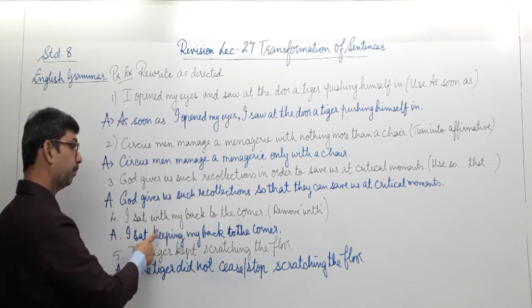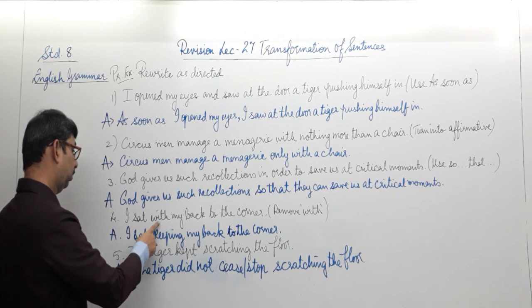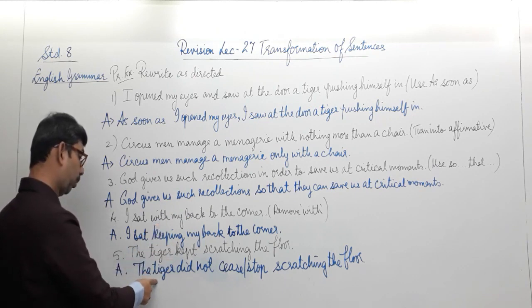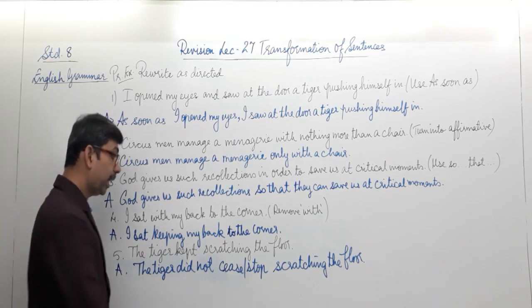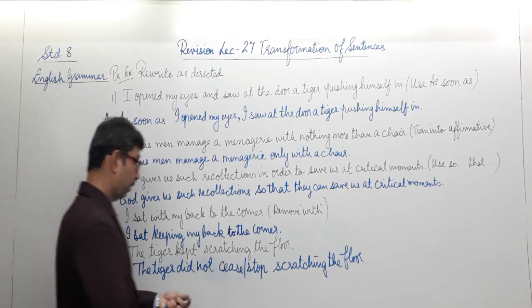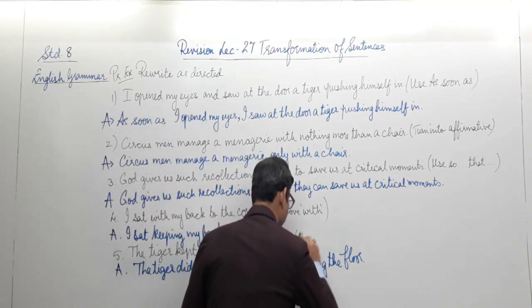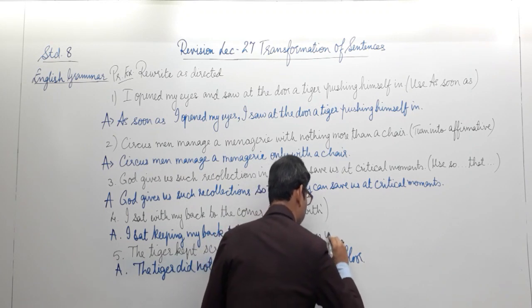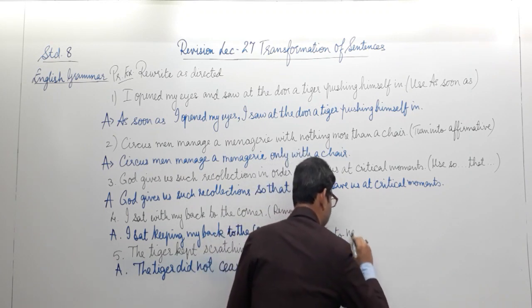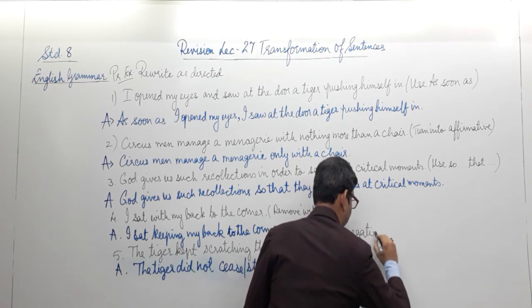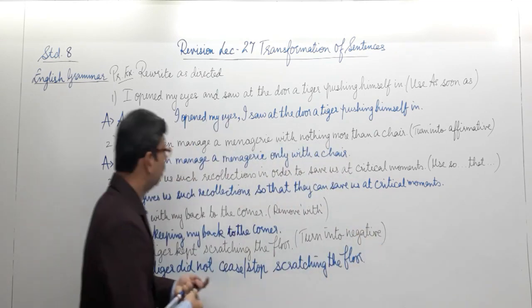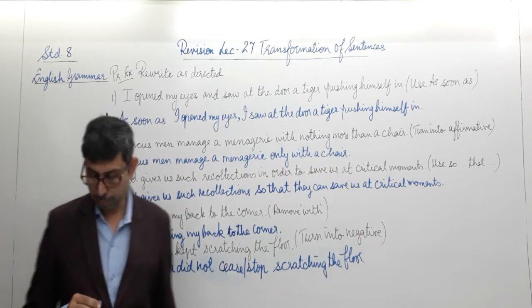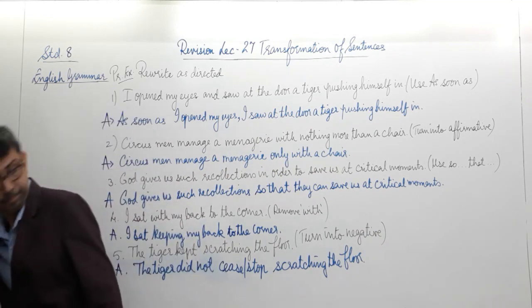We had over here, remove the word with, and then we had the fifth one over here as to change into negative. Well, we have a few more to perform. So let's do this together.